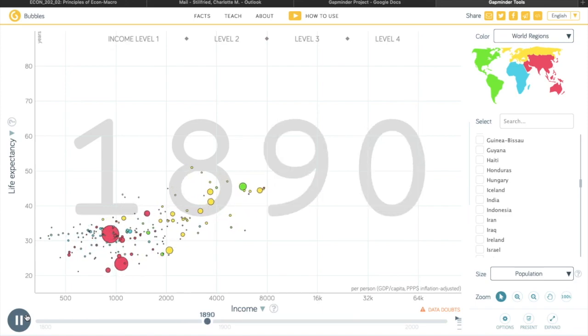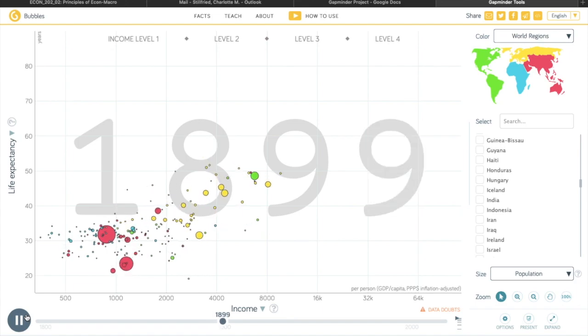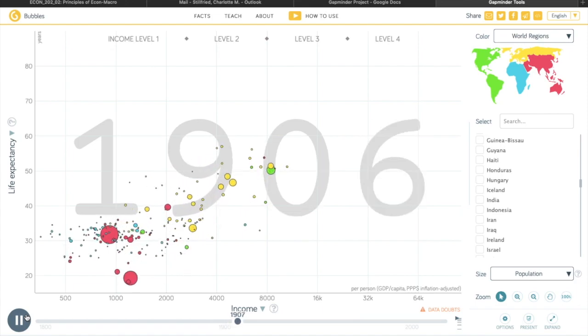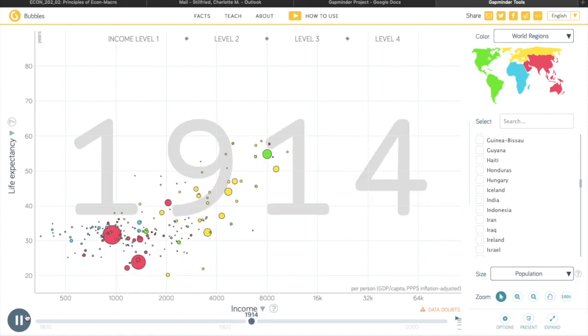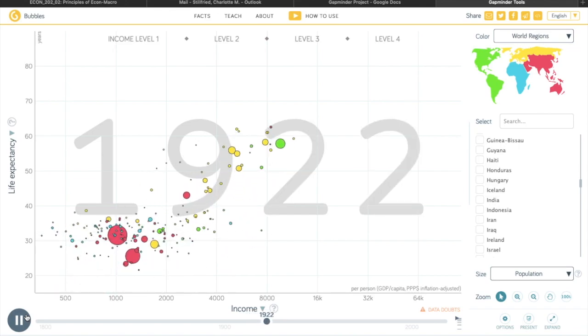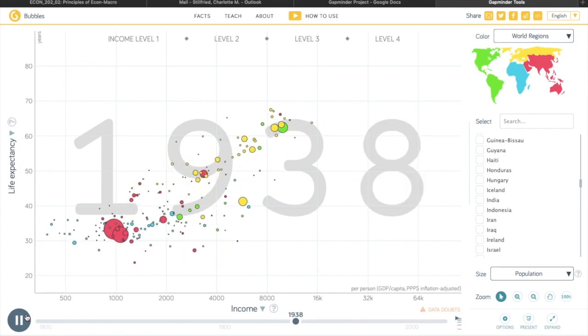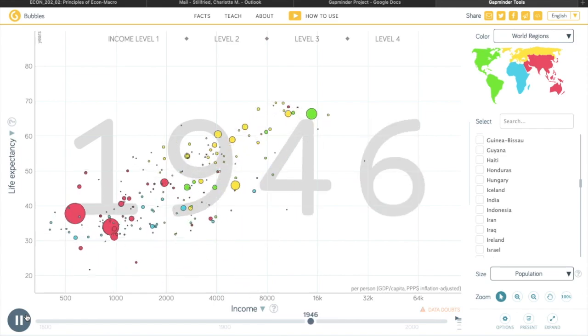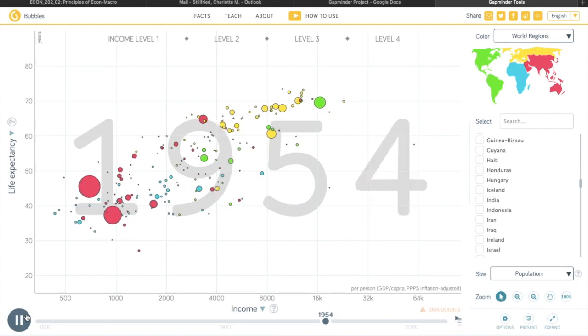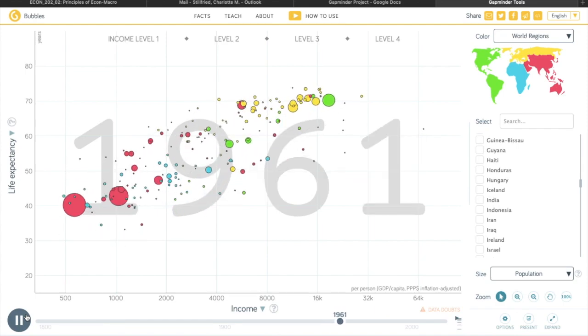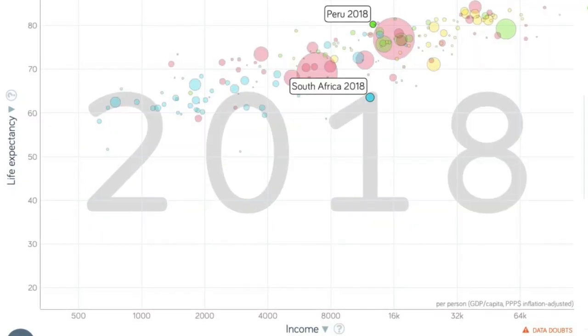Countries in the lower left have both a lower income and shorter life expectancy. Countries in the upper right have higher income and longer life expectancy. Today, there are no high-income countries with life expectancy lower than 75. There's also no country with a long life expectancy with low income. The big picture shows that most people live in the middle class with a large range in life expectancy.